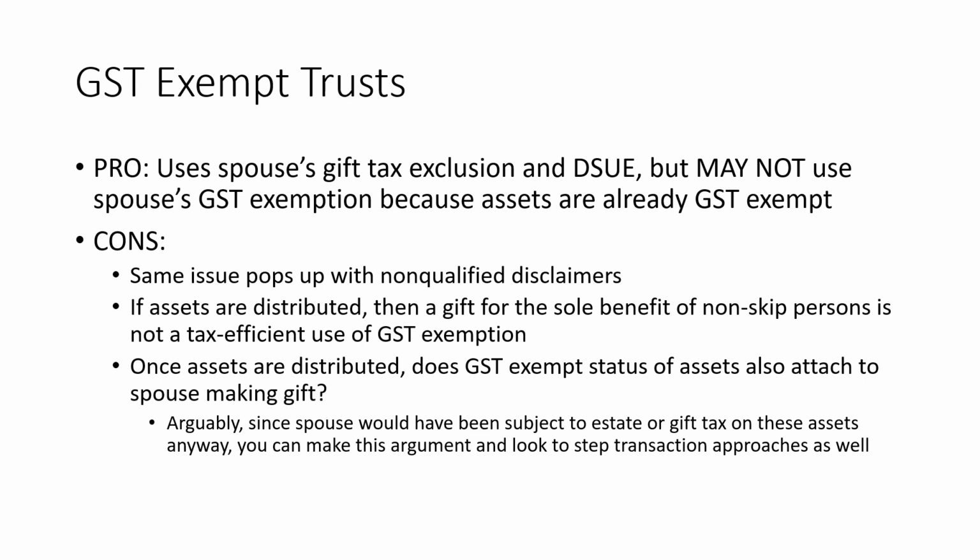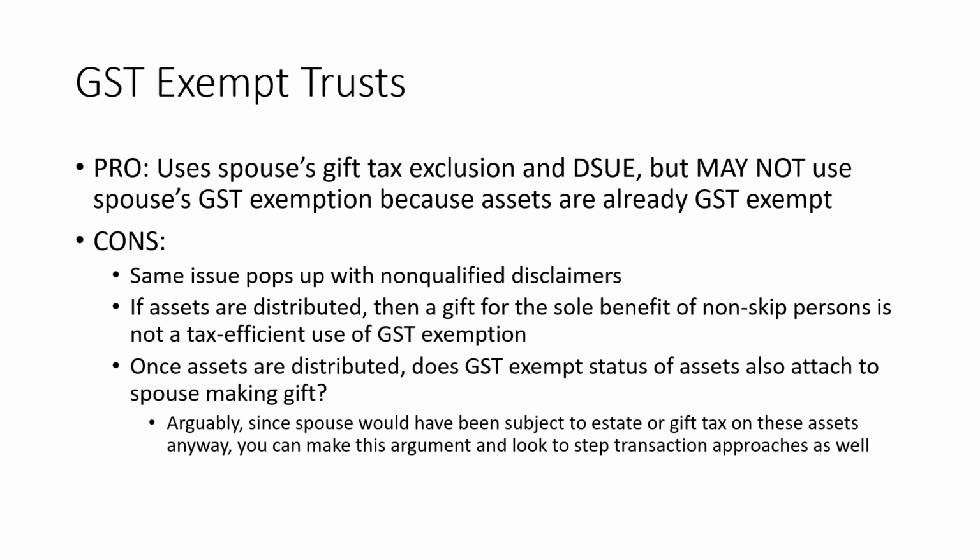So obviously with a qualified disclaimer, you're disclaiming exempt assets, so there'd be no GST tax due to the reverse Q-tip election. But would this GST exempt status through the reverse Q-tip election also attach to distributed assets if the spouse makes a gift?